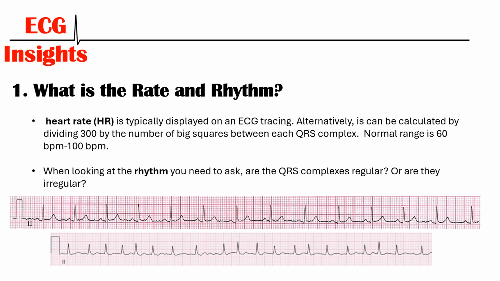When we're looking at rhythm, we need to determine if the QRS complexes are evenly spaced. Now you can see on the top ECG tracing that they are evenly spaced, whereas on the bottom tracing they're not evenly spaced. You've got some that are quite close to each other and some that are further apart, and that's because this patient had a condition called atrial fibrillation, which causes an irregular heartbeat.